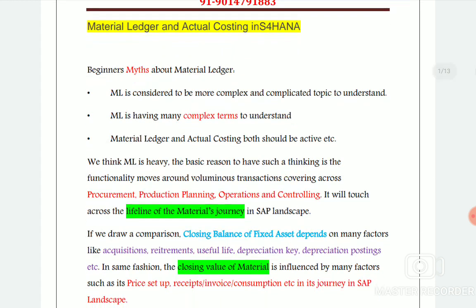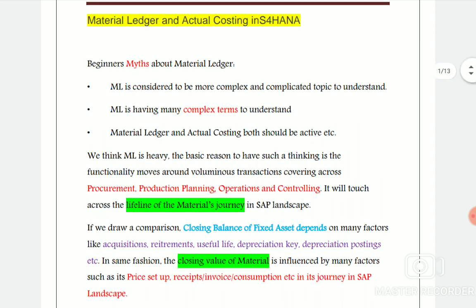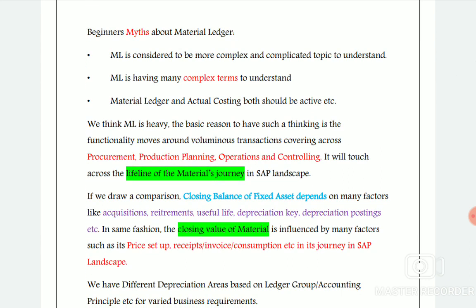In order to learn material ledger, which is a big concept, we should be aware of the modules: the material management module and what is involved in it, as well as production planning, operations, and controlling. These are all important areas we need to know, but we are skipping them here, and these are very important when learning about the material journey.